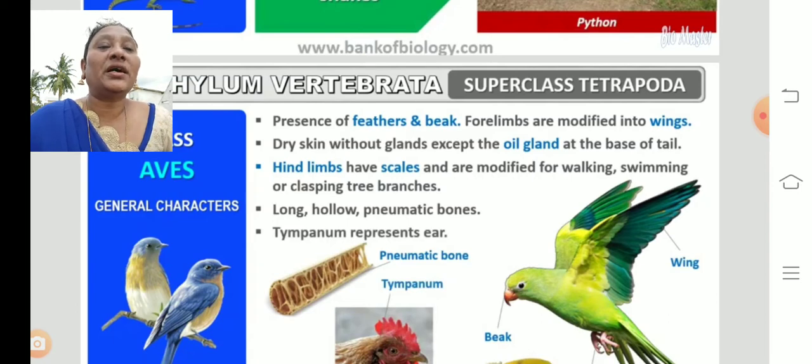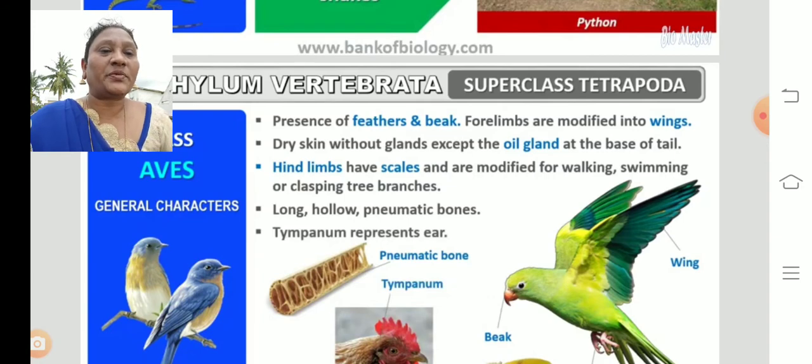Hind limbs have scales and are modified for walking, swimming, or clasping tree branches. So the hind limbs are helpful. They are covered with scales and they are helpful for walking, swimming, clasping. That means catching the branches of the trees. That is called clasping. Clasping means tightly holding. Then long, hollow, pneumatic bones. Long, hollow means they are very long, and hollow means they are empty bones. Pneumatic bones means filled with air. The bones are filled with air.